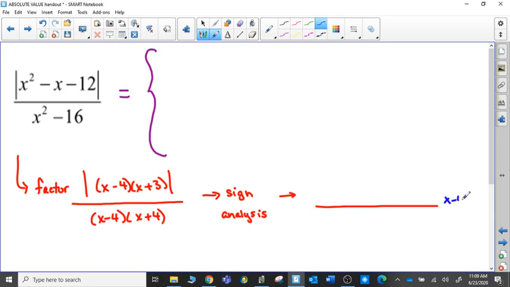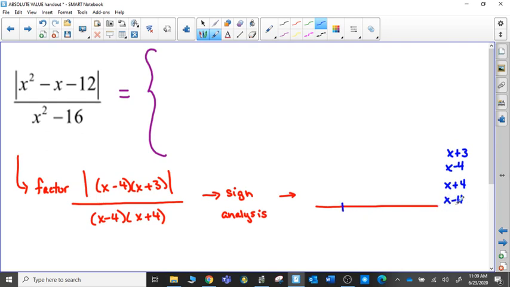There's the x minus 4 and the x plus 4 that are in the denominator. I sometimes like to put them in the bottom of my list of factors just so that I can keep track of which ones are going to be undefined because they're in the denominator. Then I have the x minus 4 and the x plus 3 that are in the numerator. All right. Now, let's just find where all of these factors are going to be a 0.